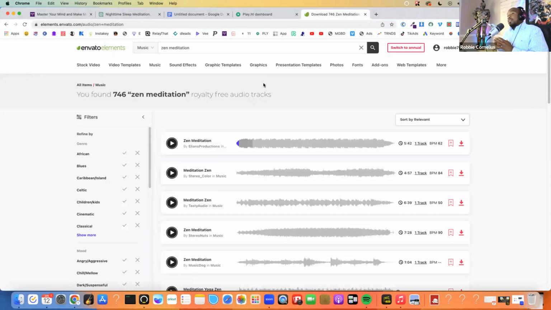Now we're moving on to the next phase. So we went through 3 phases so far. We got the text from ChatGPT, the AI audio from Play, the music from Envato Elements. And now we're about to merge these things together. I'm going to pull up my audio recorder here. For me, I'm using a Mac, so I'm going to use GarageBand.